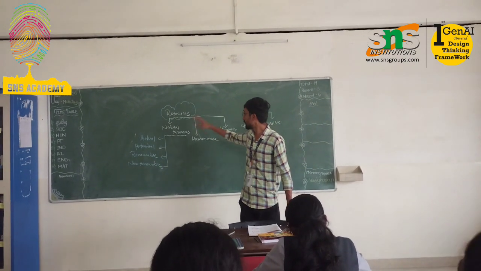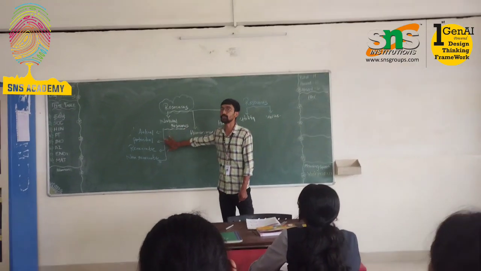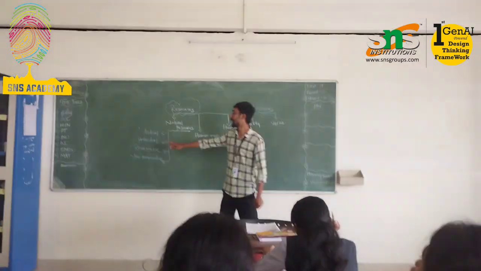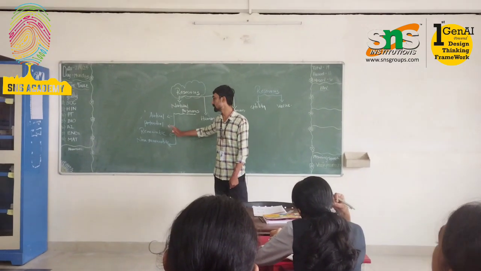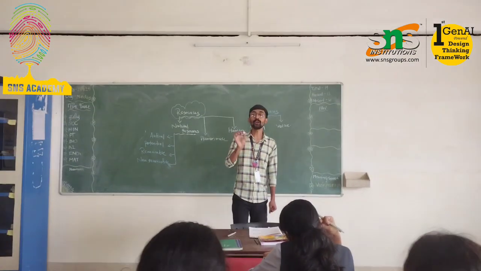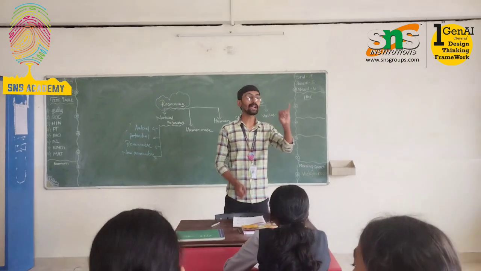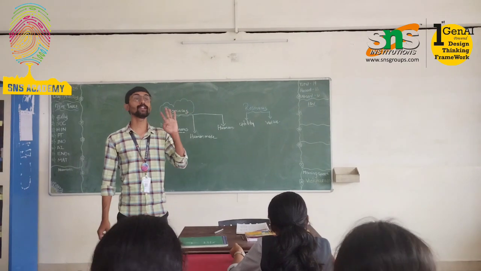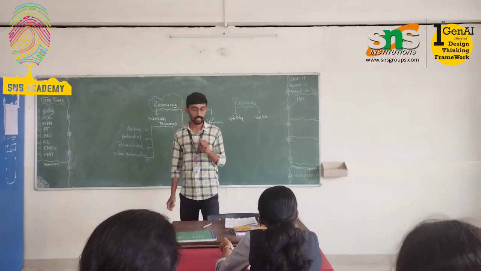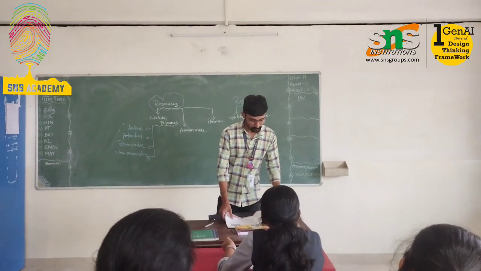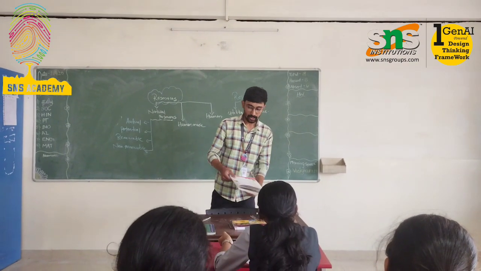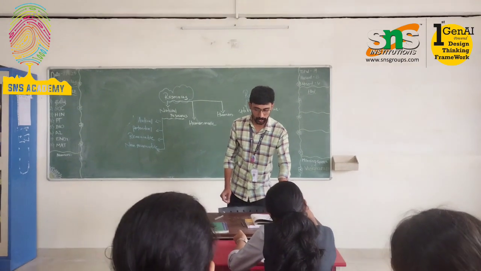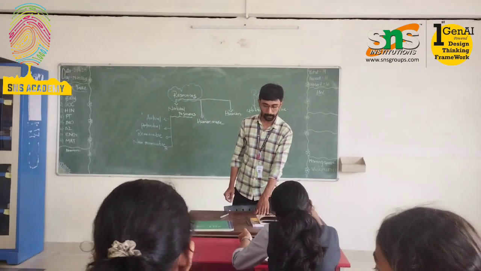Clear? Okay. So here the natural resources are divided into four: actual resources, potential resources, renewable resources, and non-renewable resources. Clear? So the actual resources are those resources whose quantity is known and which are being used in the present.